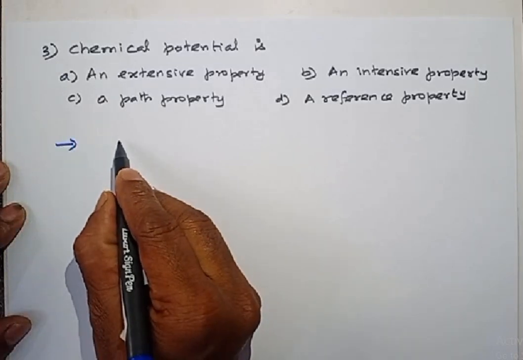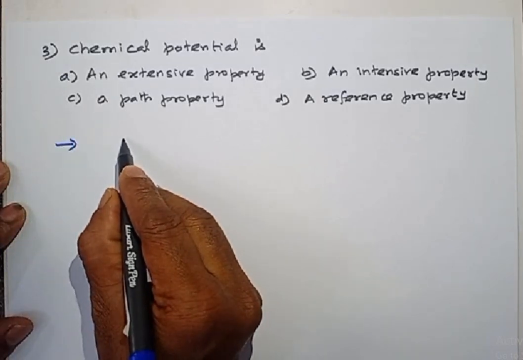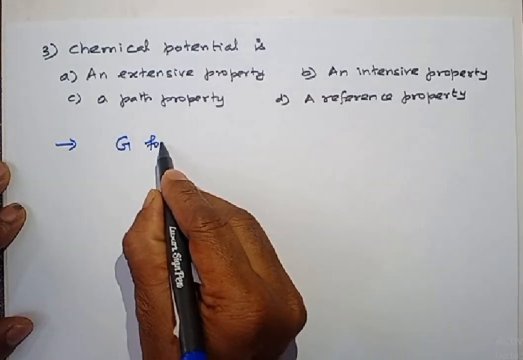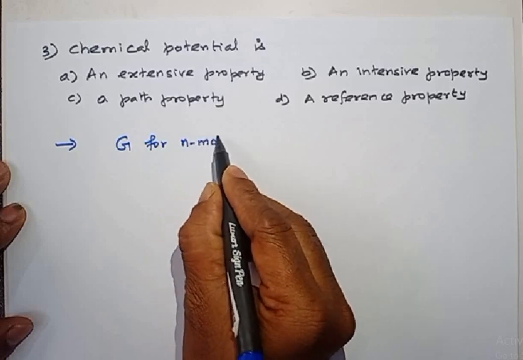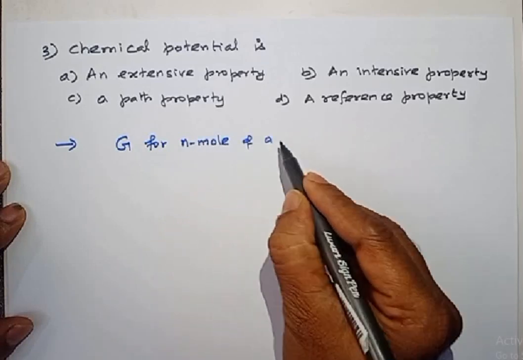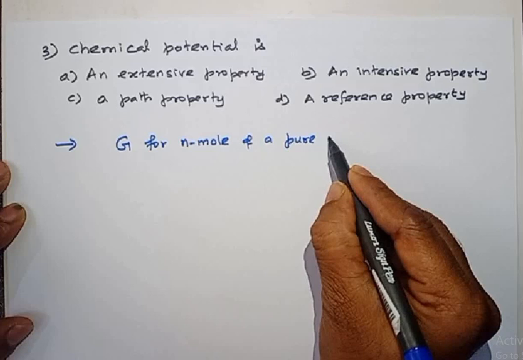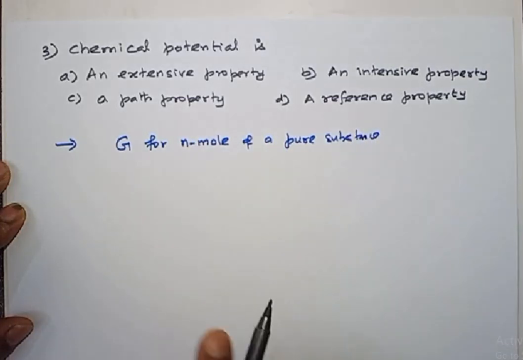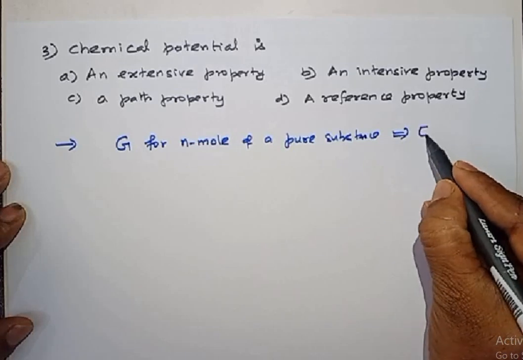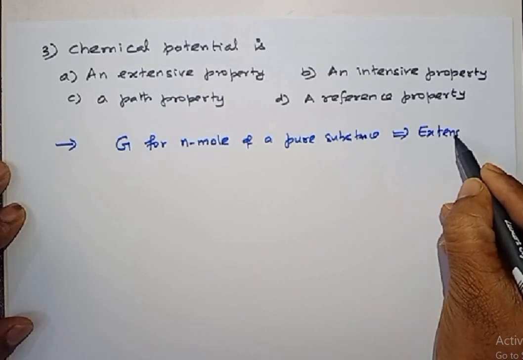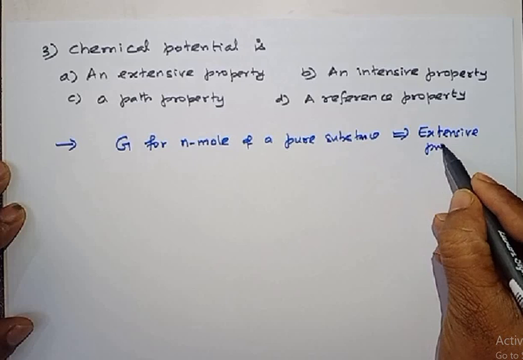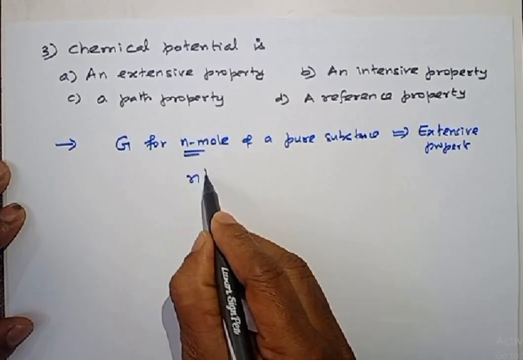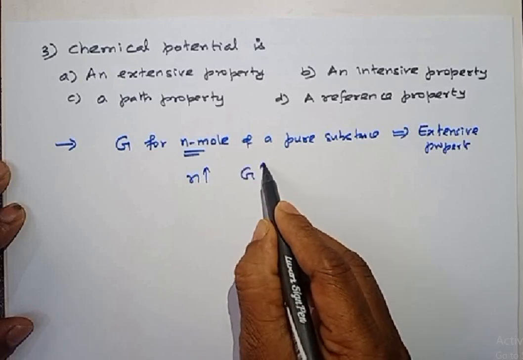We know very well Gibbs free energy G for n mole of a pure substance, any pure substance, is an extensive property, because it depends on the number of moles. As the number of moles increases, Gibbs free energy also increases.